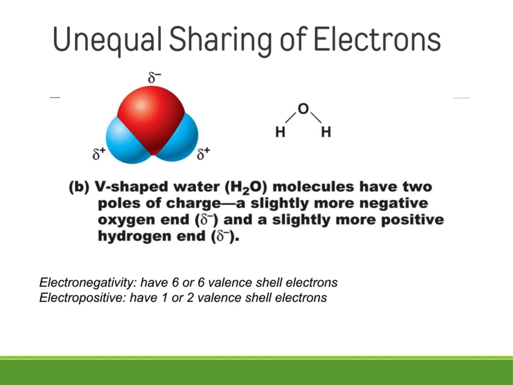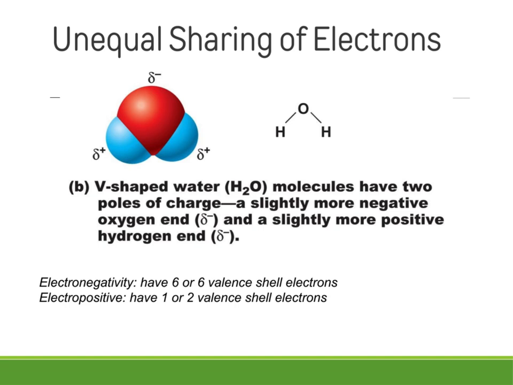Whereas with unequal sharing of electrons, you usually have one atom that is much bigger than the other or others. And that means that the increase in positive protons or charges in that bigger atom is going to exert more of a force on the shared electrons, meaning the electrons spend more time towards that bigger atom.